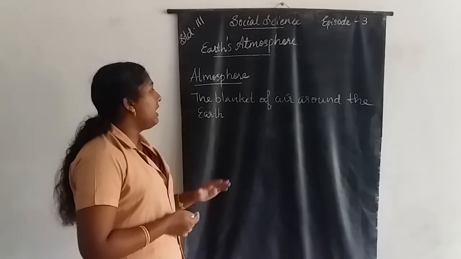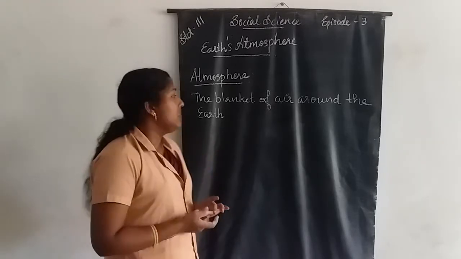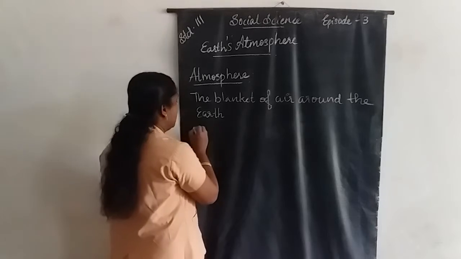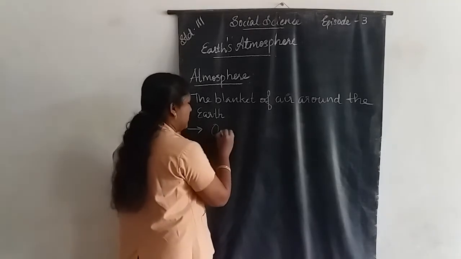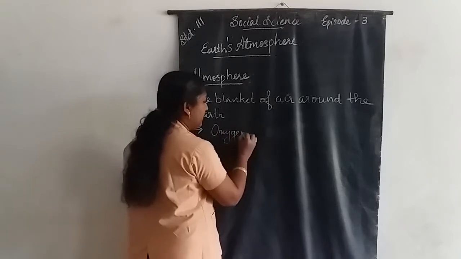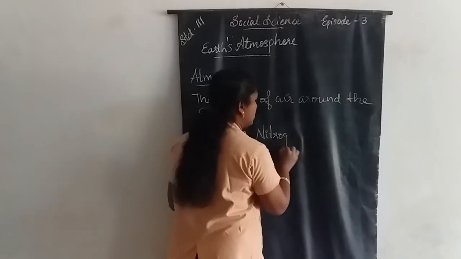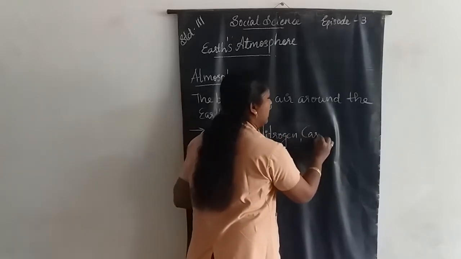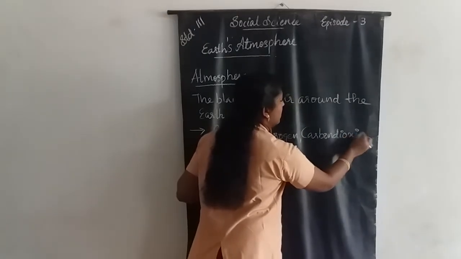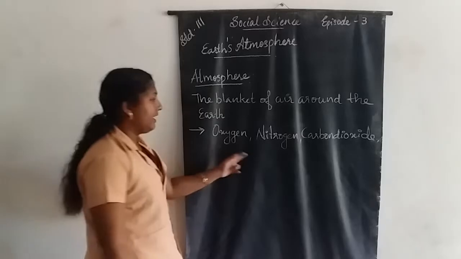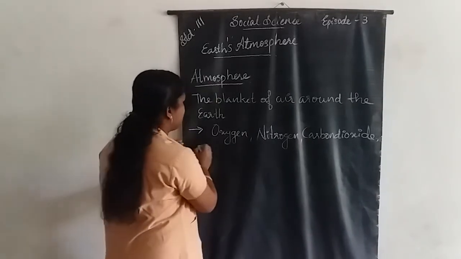Then the air that makes our atmosphere contains gases like oxygen, nitrogen, carbon dioxide, and also dust particles.